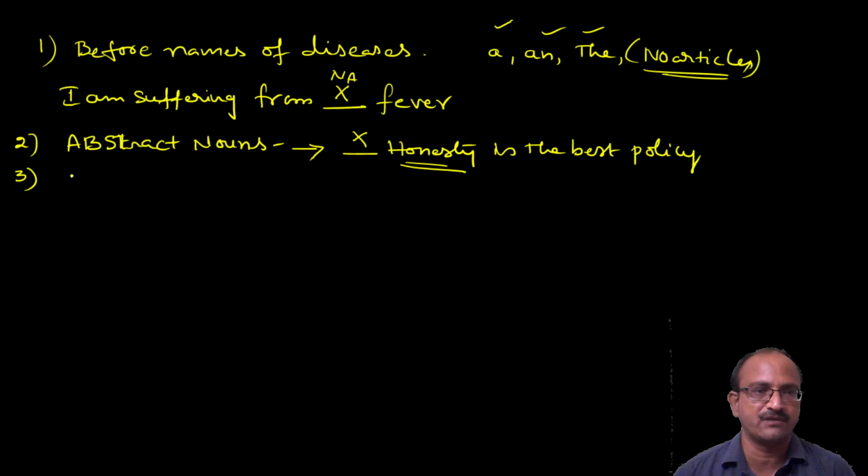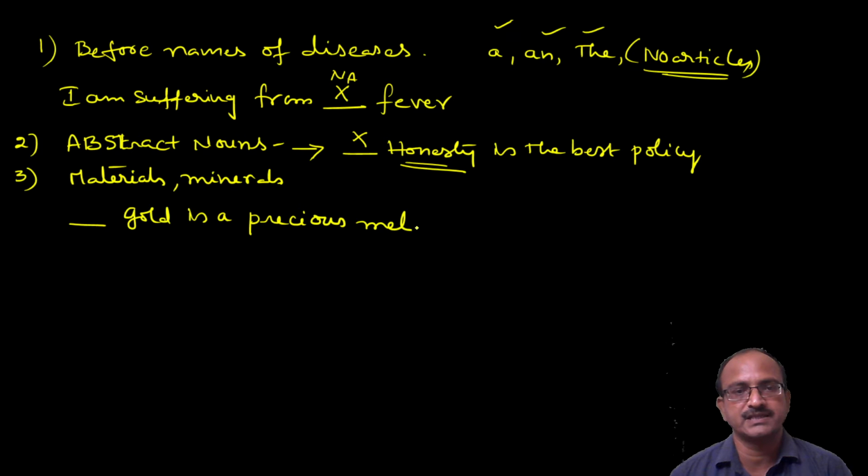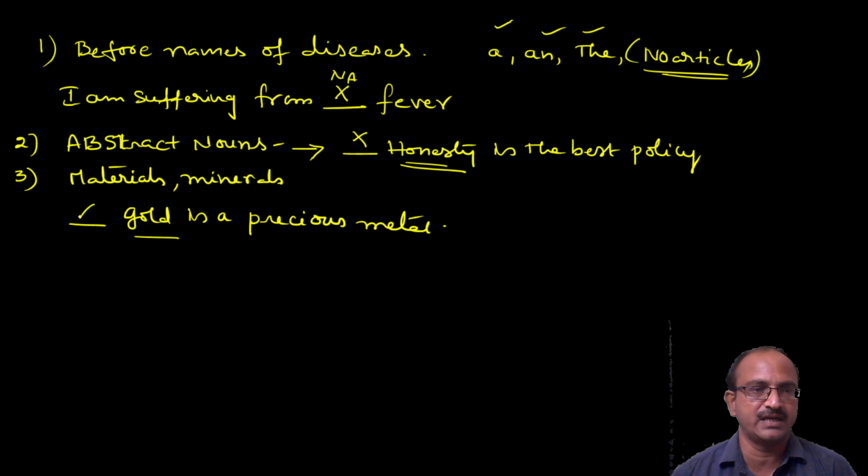Before the names of materials or minerals. For example, gold is a precious metal. Look at this: gold, iron, cement. All these are materials. So before a material, wheat, rice, any material, we should not use any article.